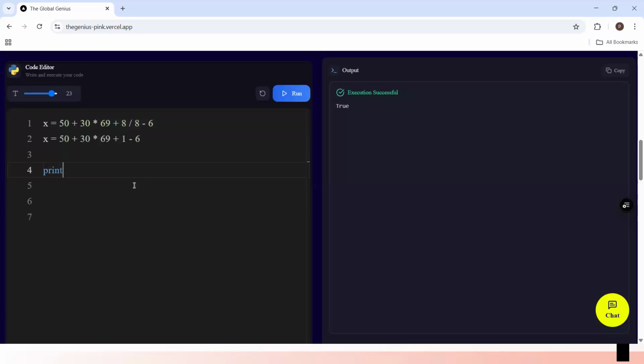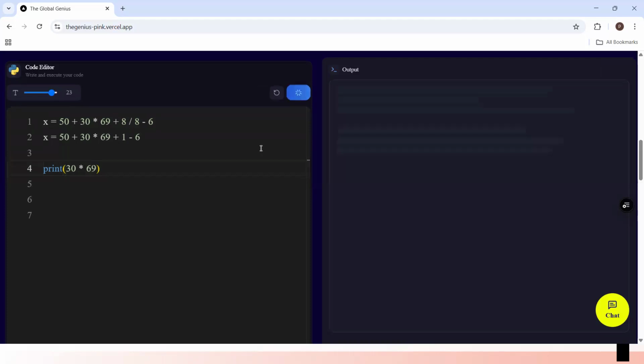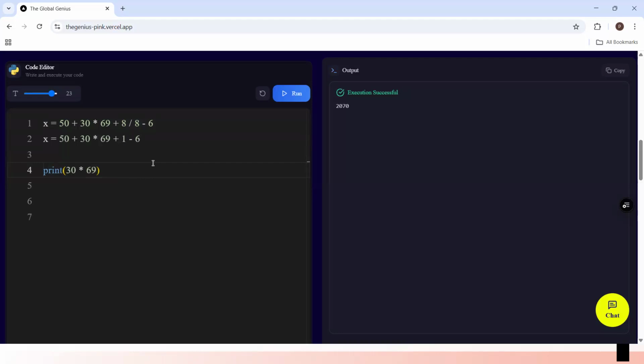In case you don't have the interpreter, you can just say print, and run this thing here. Say print 30 times 69. When I run the code, that is what will be printed out. So we'll get 2070.